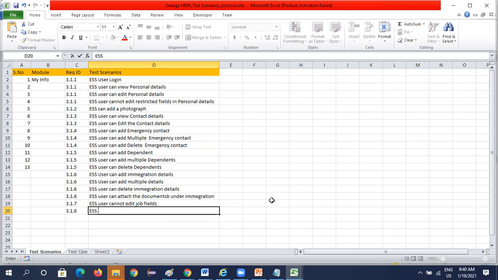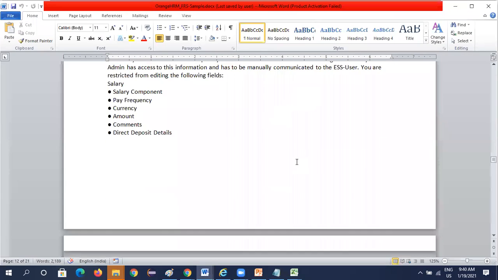Okay. So ESS user restricted in using the salary section, or salary components. Okay. Next one, salary is completed.